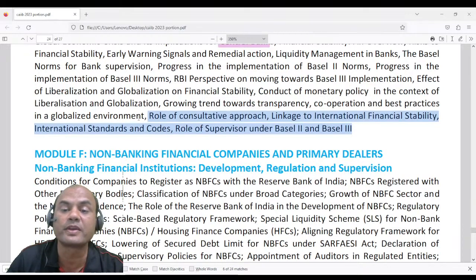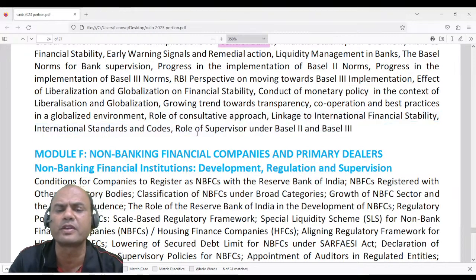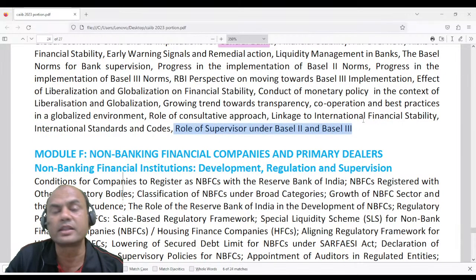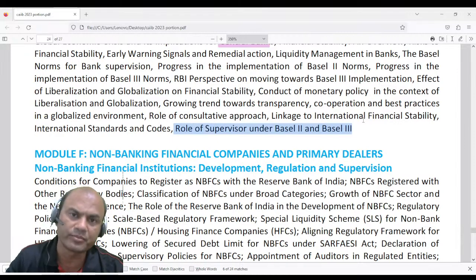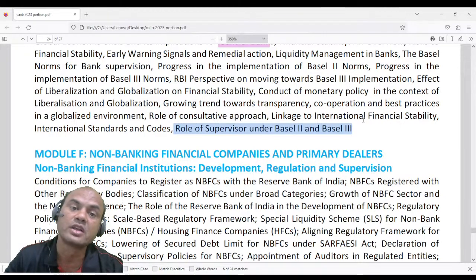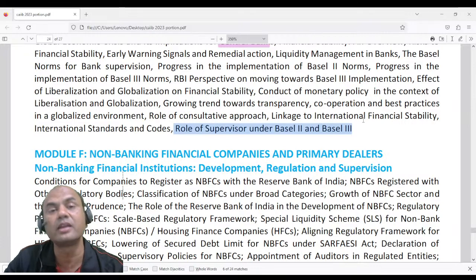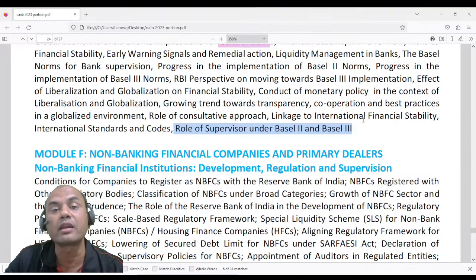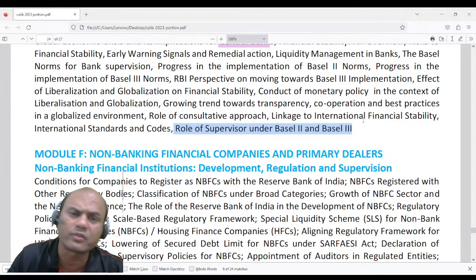Role of supervisor under Basel 2 and Basel 3. Role of supervisor is very important under Basel 2 and Basel 3. Remember, Basel 2 and Basel 3 basically have three parts. First is the capital requirement, then SREP, the supervisory review. So here comes the role of the supervisor. SREP is an important factor in Basel. What does SREP do? SREP basically checks that the capital maintained by the bank is enough, and that's the role of RBI to check. It's a part of an auditor basically.